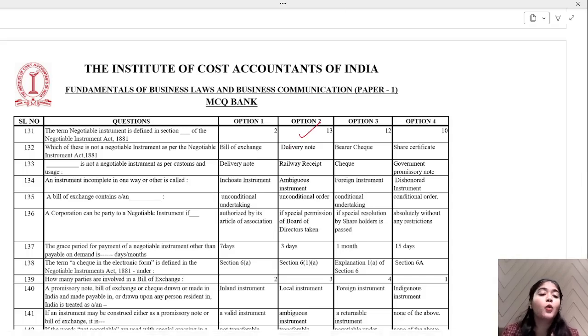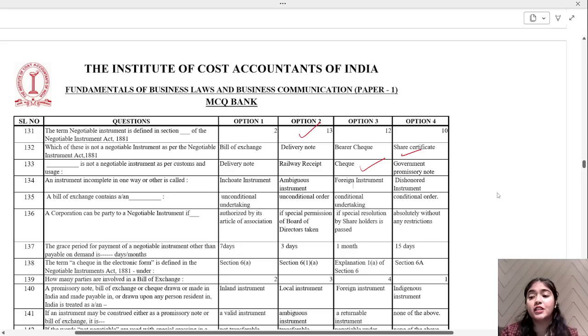Okay. Which of these is not a negotiable instrument as per the Negotiable Instruments Act? Bill of exchange, delivery note, bearer check, or share certificate. Share certificate is not a negotiable instrument. Dash is not a negotiable instrument as per customs and usage. What is not a negotiable instrument? Check is not a negotiable instrument as per customs and usage.